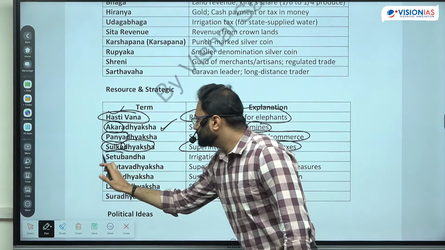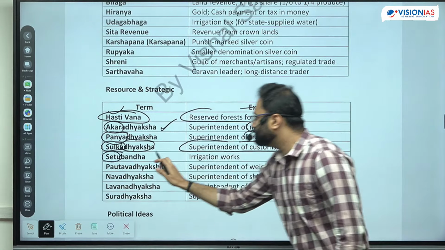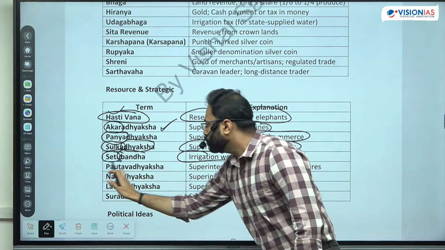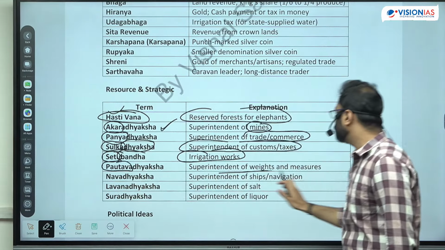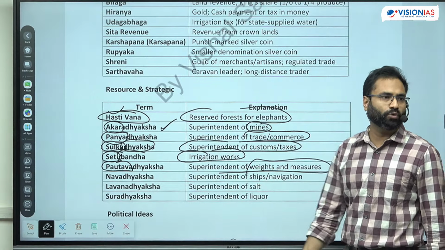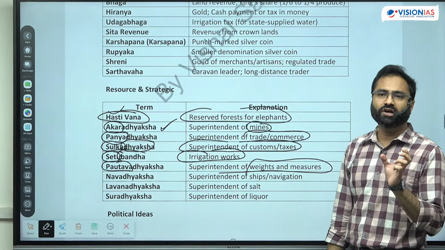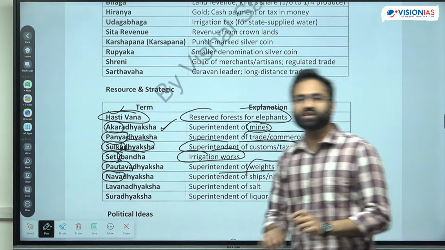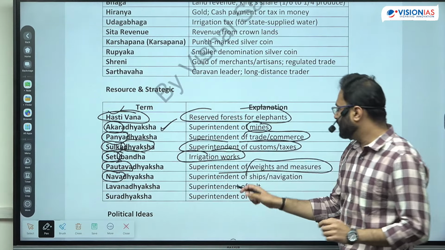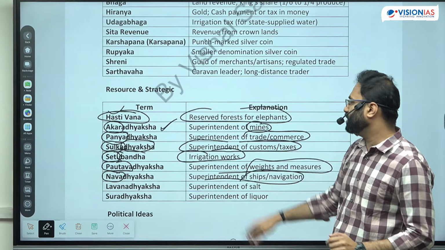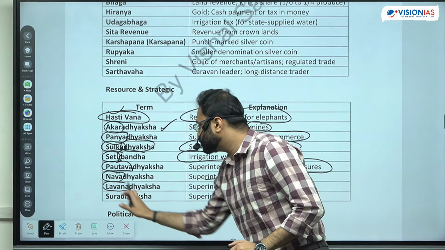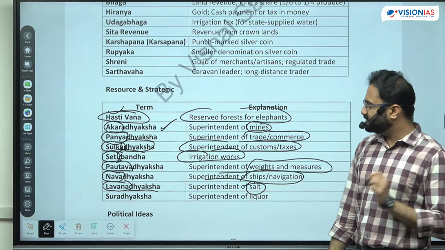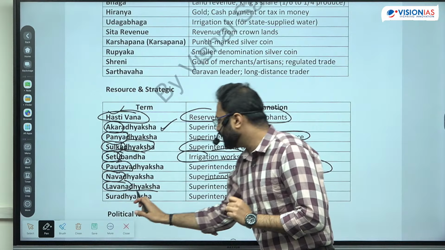Next is the Setuband. Setuband is basically used for the irrigation works. Then Pautav Adhyaksh, Pautav is used for the weights and measures. Pautav Adhyaksh is for the weights and measures. Then Nav Adhyaksh, Nav means the boat, so for navigation, maritime navigation, ship navigation. Then Lavan Adhyaksh, Lavan means the salt, so Lavanadhyaksh is the superintendent of salt.